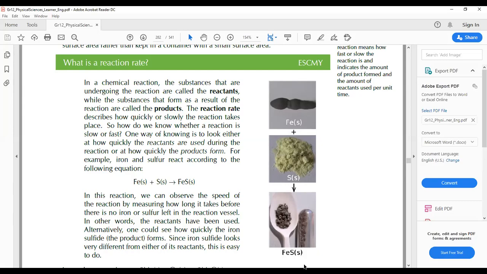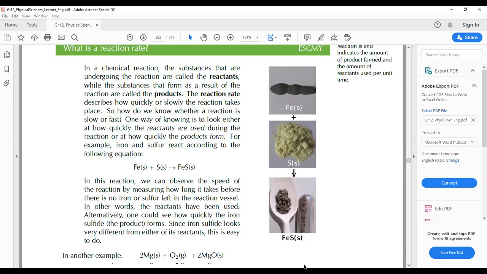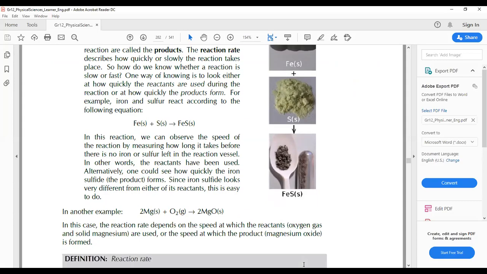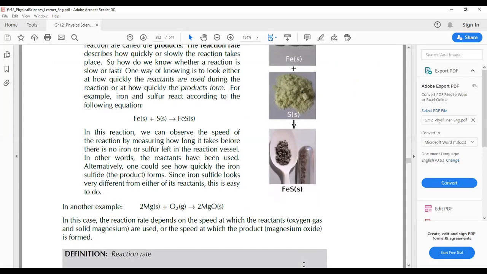Alternatively, one could see how quickly the iron sulfide is formed. Since iron sulfide looks very different from either of its reactants, this is easy to do. We've got many examples that can show you the rate of reaction, especially with solid solutions. It's much quicker. For example, there's also magnesium and oxygen that form magnesium oxide. In this case, the reaction rate depends on the speed at which the reactants, the oxygen gas and solid magnesium, are used, or the speed at which the product is formed. So that is all about the rate of reaction, and that is how it is explained.